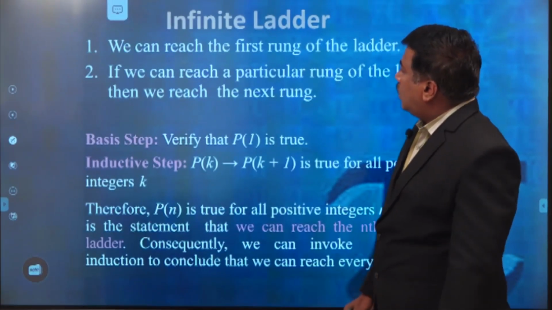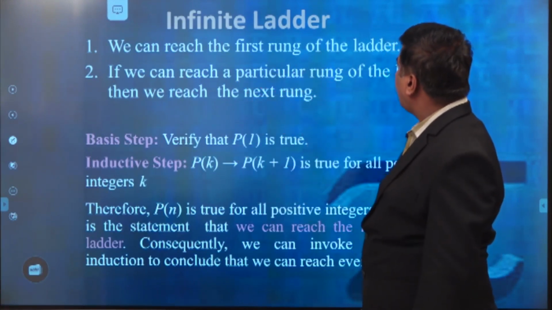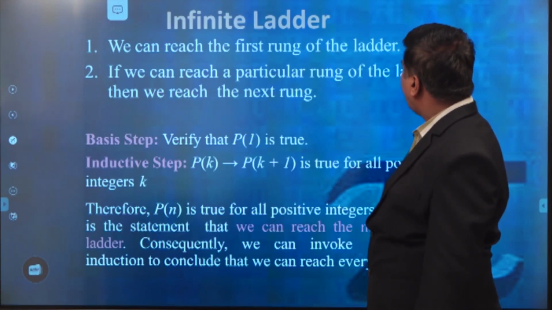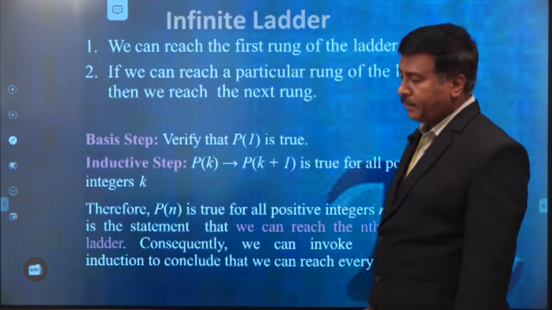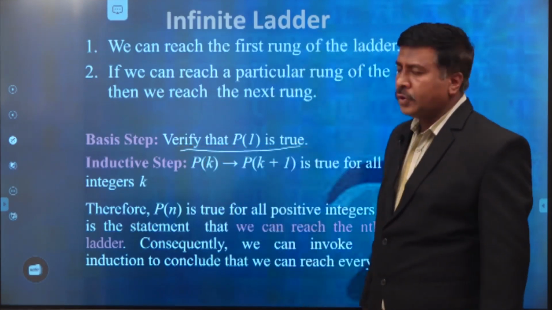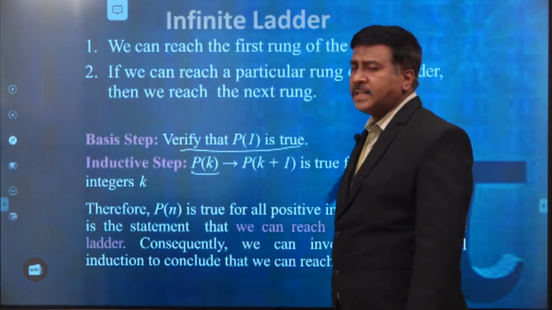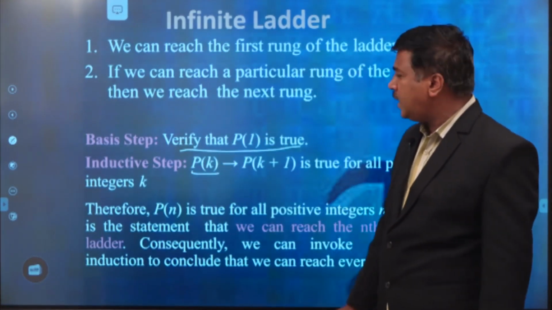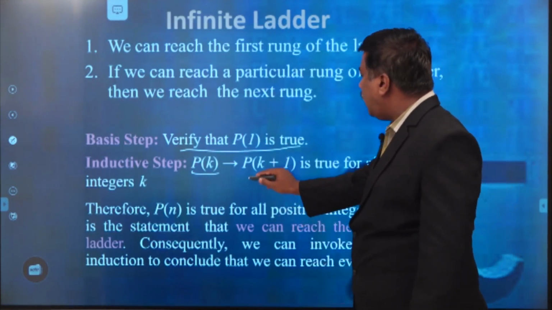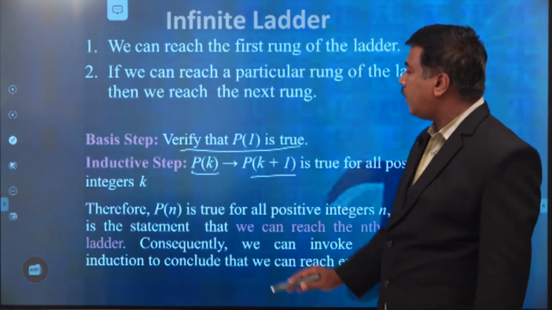In the first step, we can reach the first rung of the ladder, and the second is that if we can reach a particular rung of the ladder, then we can reach the next rung. So here, verify that P of 1 is true. Next, the inductive step is that P of k is true. That means if the person has reached the kth step, then automatically the k plus 1th step is also reached. This is true for all positive values of n.